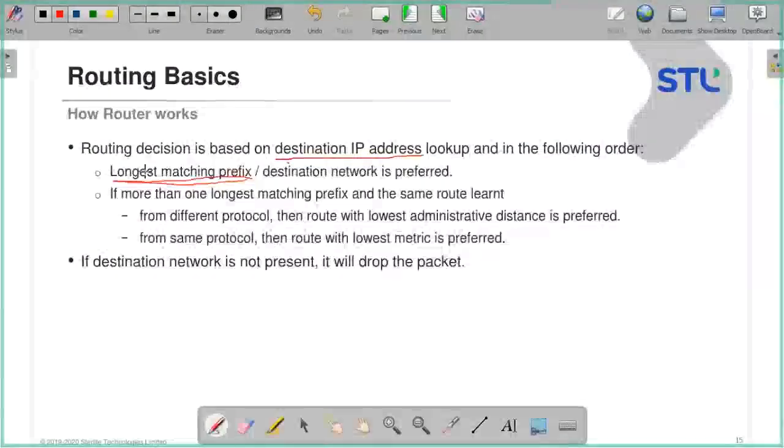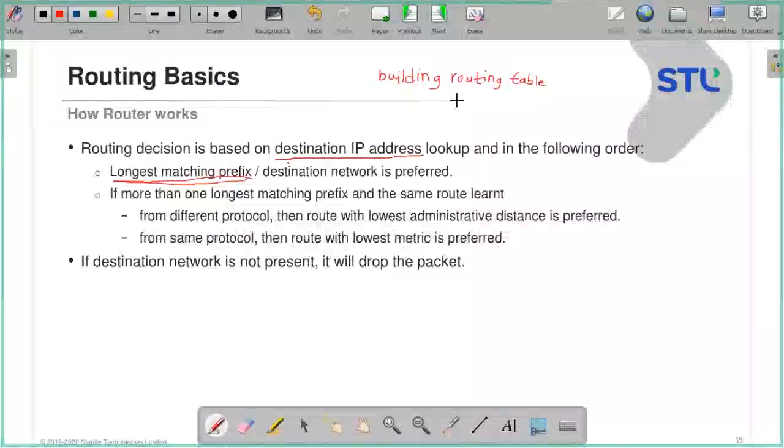Yes, sir. So now, first thing is the router needs to build its routing table. Building the routing table is part of the control plane.